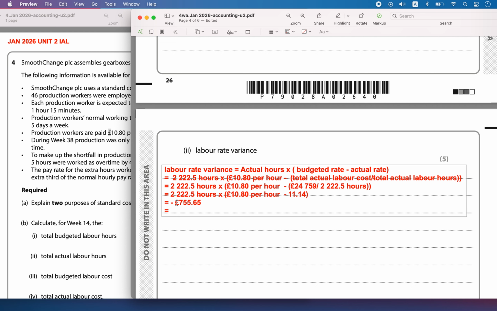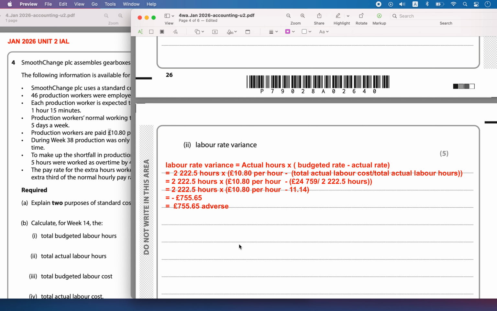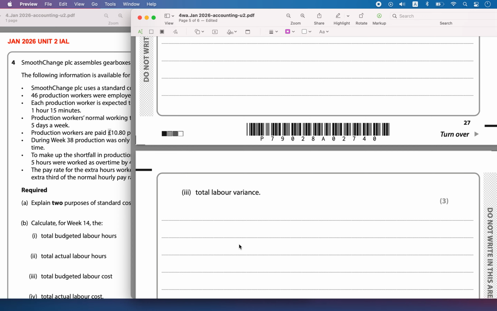So this means it is an adverse variance, because your actual rate becomes greater than the budgeted rate. Your actual cost rate has become more than your budgeted rate. So it is called an adverse labor rate variance that was paid.